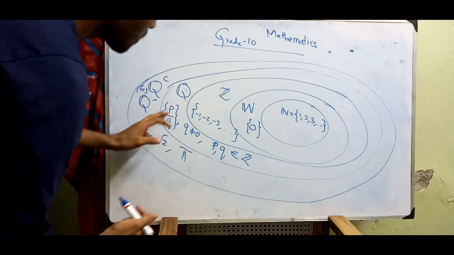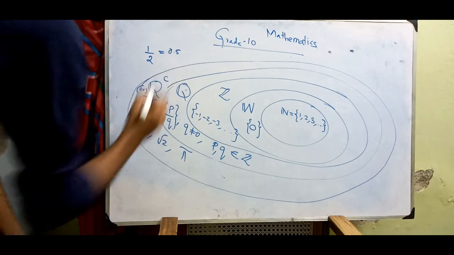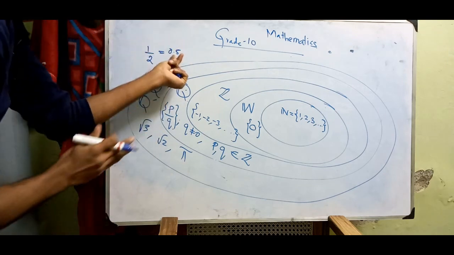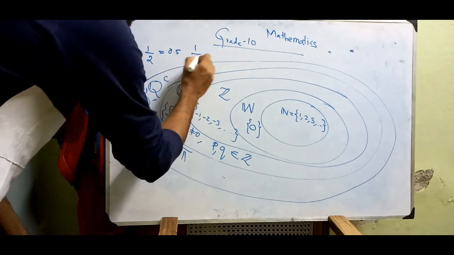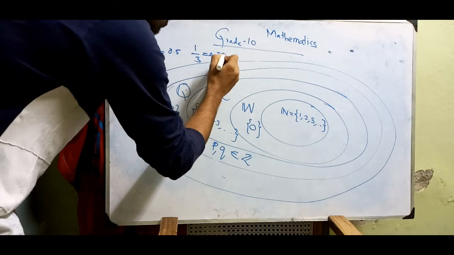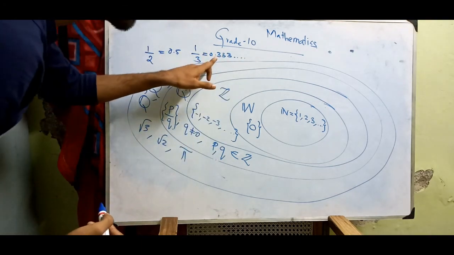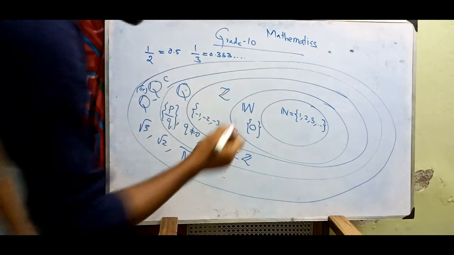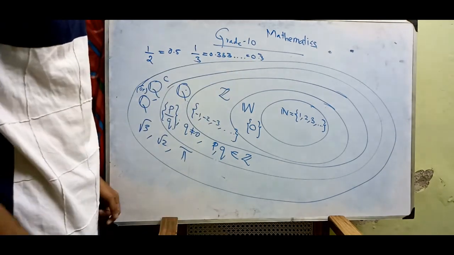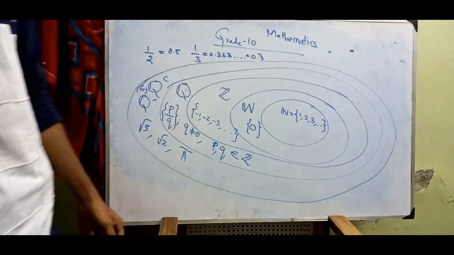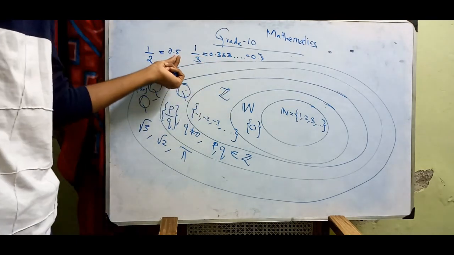For example, in rationals we say 1/2. This is a terminating number because it is 0.5, it terminates here, exhausting at only one decimal place. But what about 1/3? If we take it, it is not going to end. It is an endless number after the decimal, 0.3333, so we often write this as 0.3 with a bar on top. So these are the repeating numbers and terminating numbers.